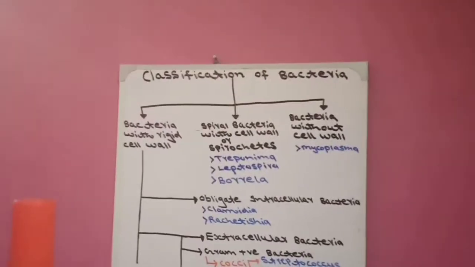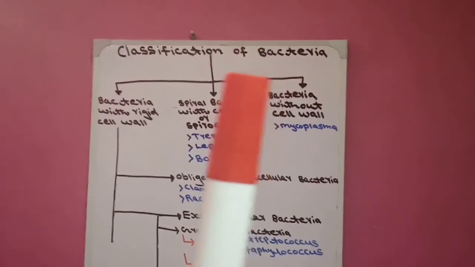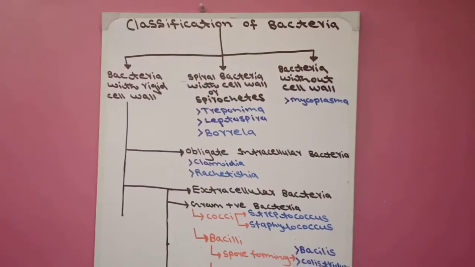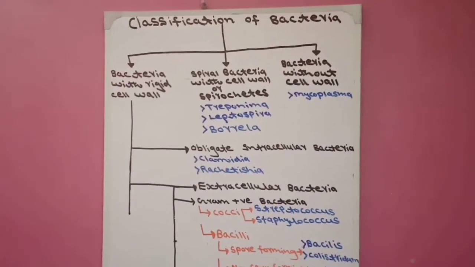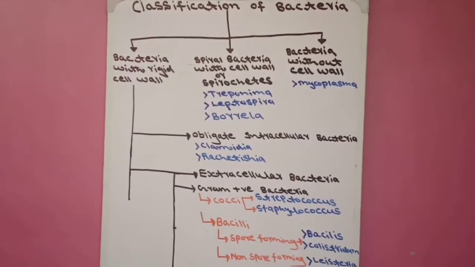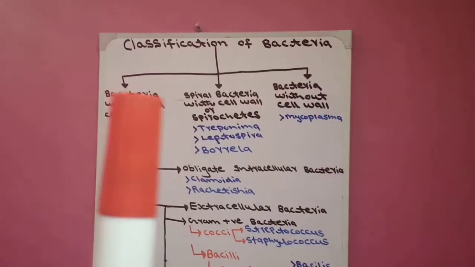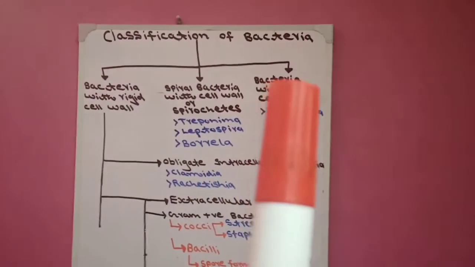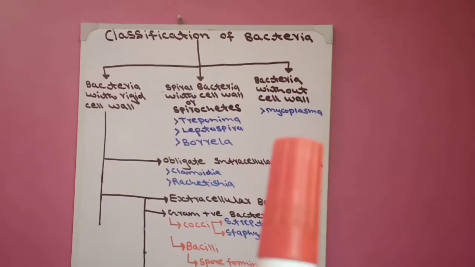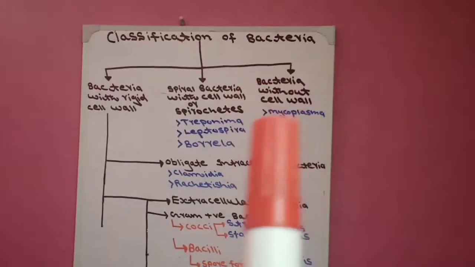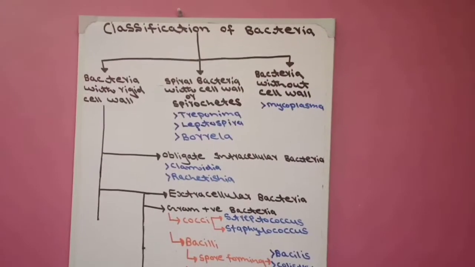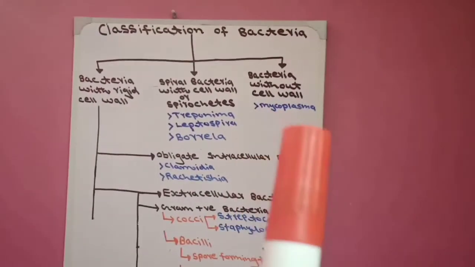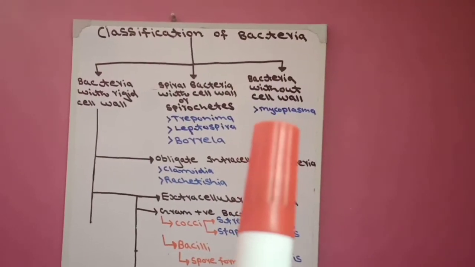Now today our topic is classification of bacteria. First we classify the bacteria on the basis of cell wall into three major groups. Number one, bacteria without cell wall, which means bacteria which have no cell wall. In this group, the bacteria species that comes is mycoplasma.